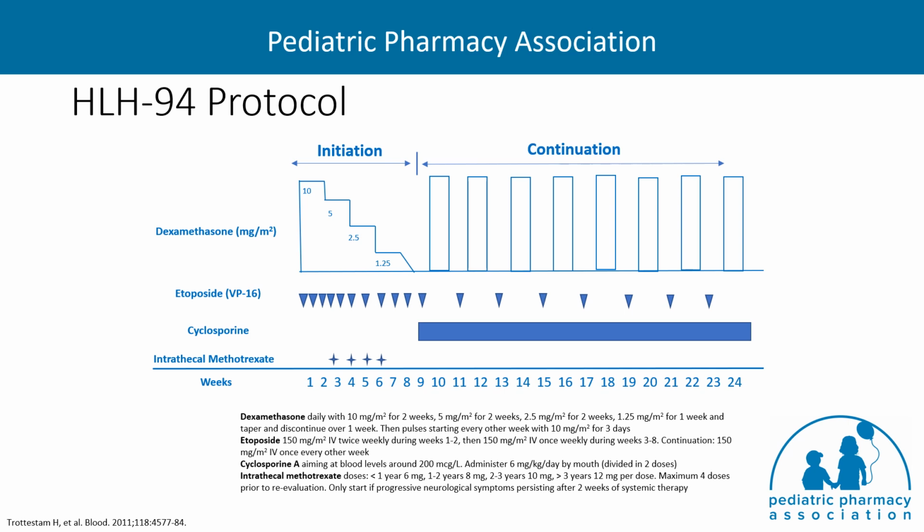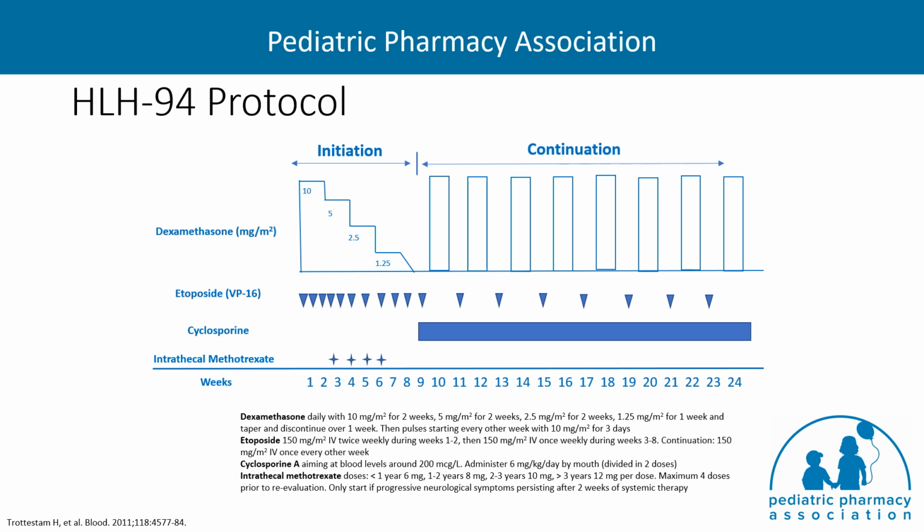For secondary HLH patients, the continuation therapy is usually unnecessary because most patients achieve complete remission with less than 8 weeks of etoposide. Cyclosporin was not recommended until week 9 due to concern for elevated blood pressure when given in conjunction with full-dose dexamethasone. For therapeutic drug monitoring of cyclosporin, it's recommended to target trough levels around 150 to 200 to help minimize toxicity.